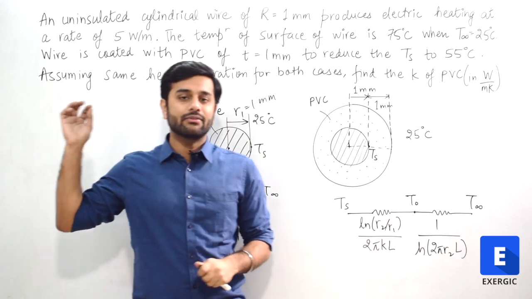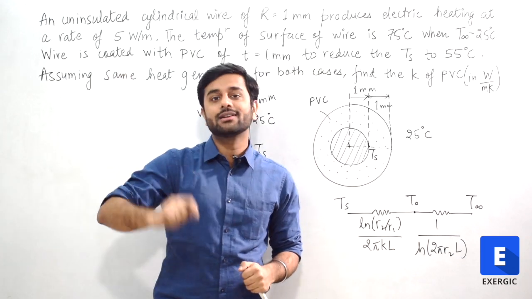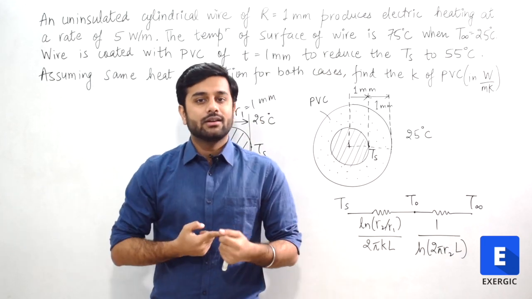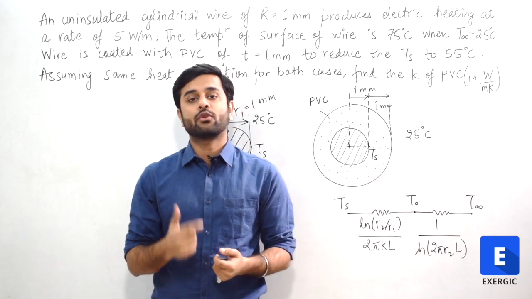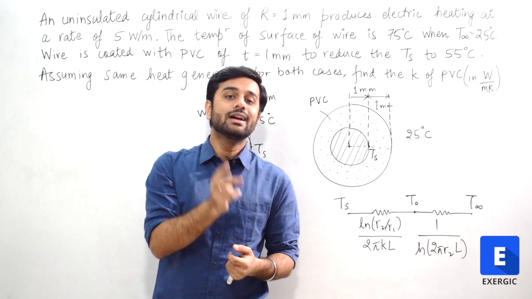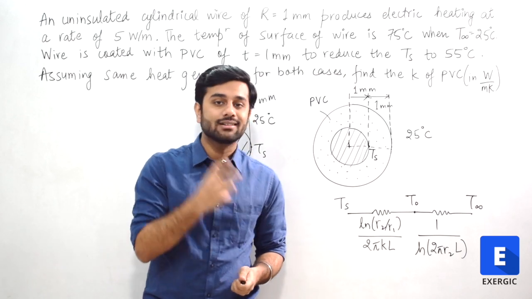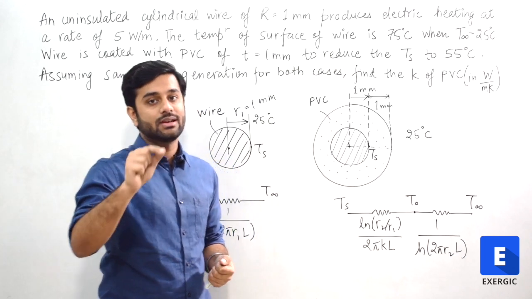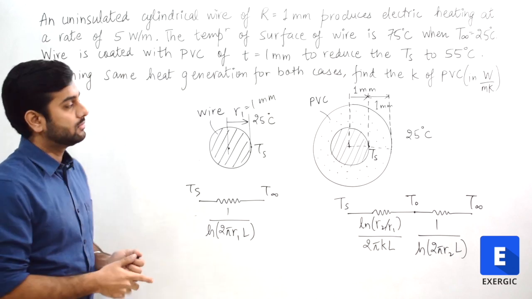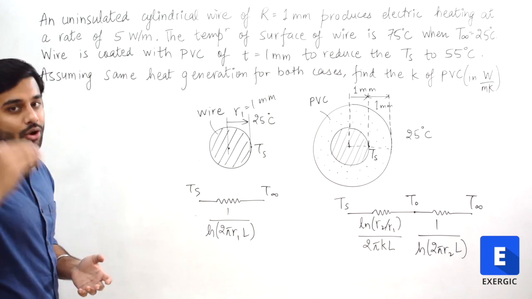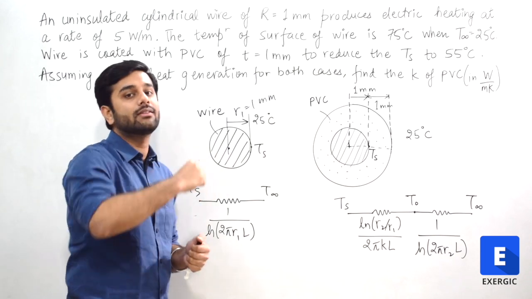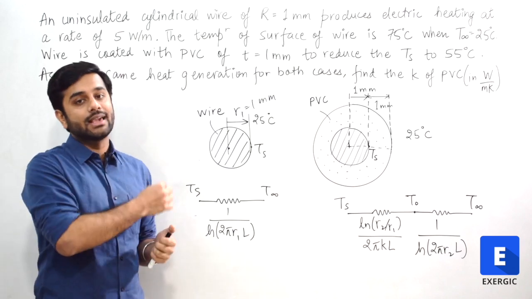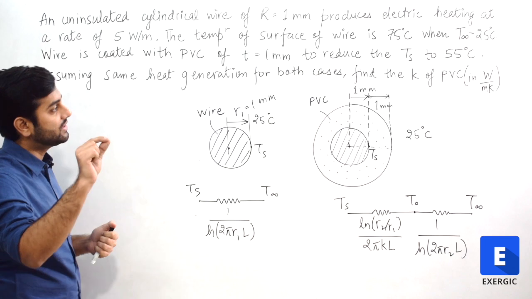This is a concept that we have repeatedly discussed in different courses. The coating on an electrical wire is done for two purposes. Obviously, to save yourself from electrical shock, and also to reduce the temperature, to cool it. It is that coating which cools the wire. The concept of critical radius of insulation is definitely used here. The question is not asking about that, but that concept ensures that even coating the wire cools it. Generally, coating something makes it hotter, but that's not the case here. This is the beauty of critical radius of insulation.